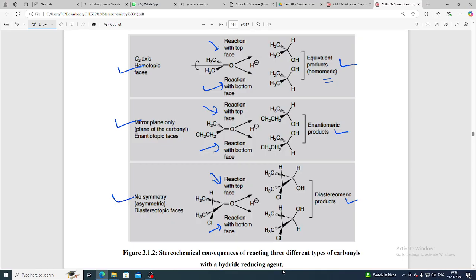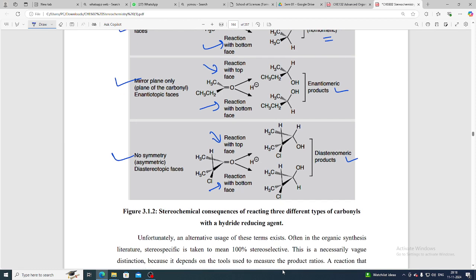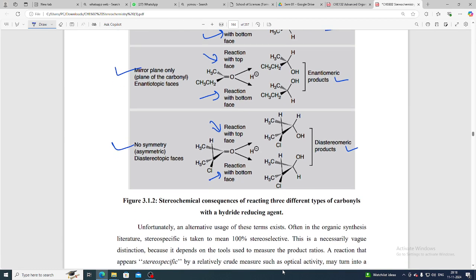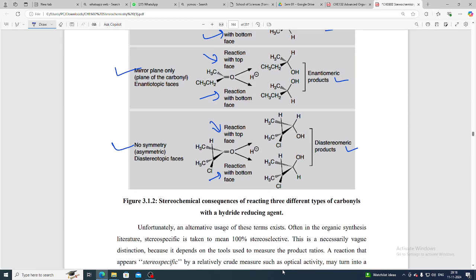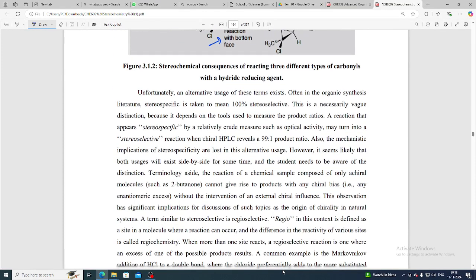So these are the stereochemical consequences of reacting three different types of carbonyl with a hydride reducing agent. Unfortunately, an alternative usage of this term exists. So what is the usage, see here.